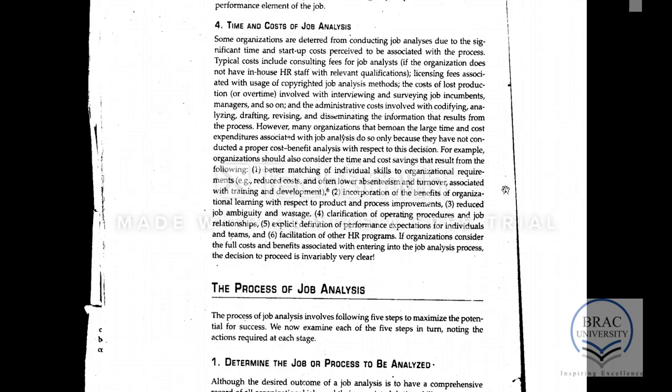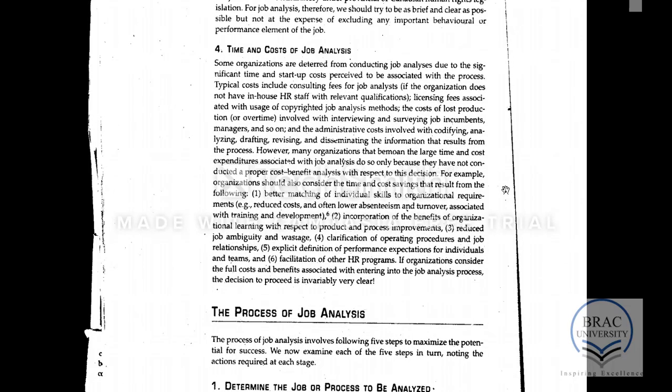The last problem mentioned is the time and cost of doing job analysis. Usually the job analysis process is very long. If it is conducted on a very frequent basis, it will take up a lot of time and money. As a result, the job analysis process needs to be done with proper diligence.